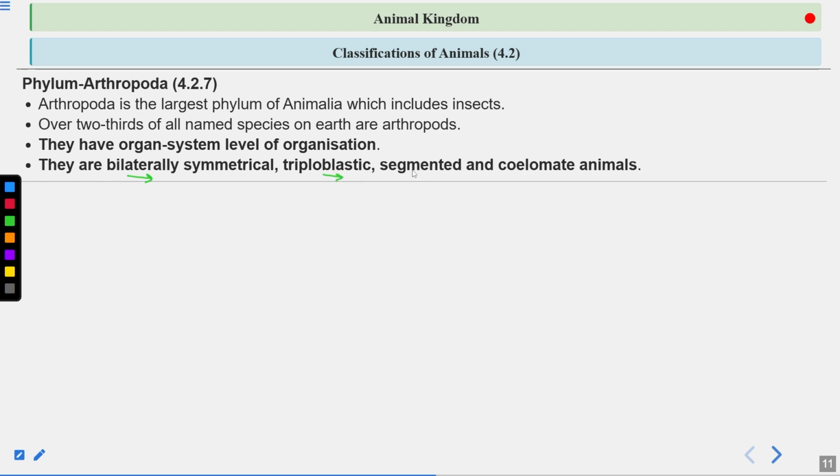Then their body is segmented, meaning it is divided into head, thorax, and abdomen. Then the body is coelomate, meaning they have a body cavity which is lined by the complete mesoderm. Then they have jointed appendages.